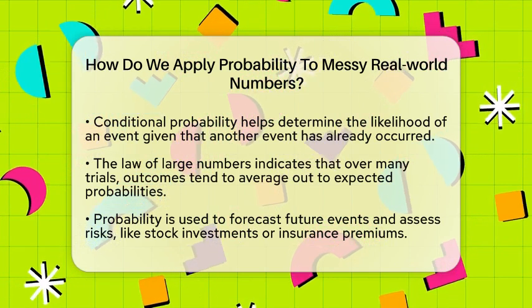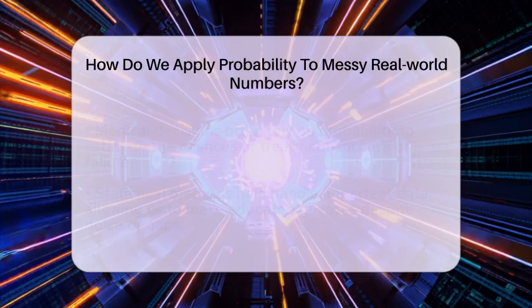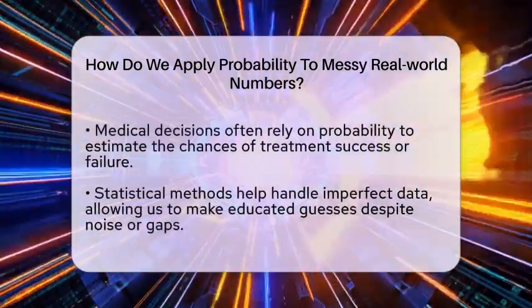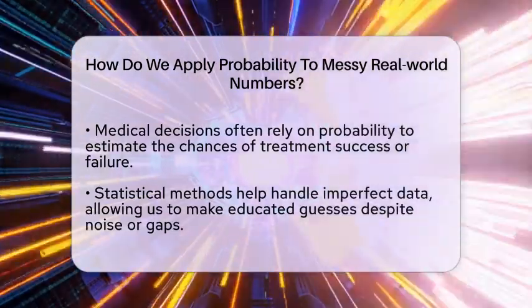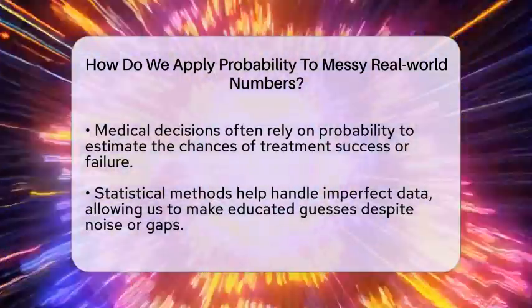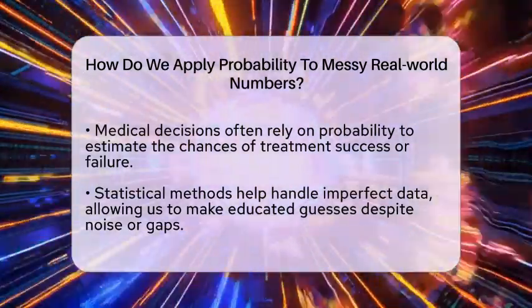The law of large numbers shows us that over many trials, outcomes tend to settle around an average. If a basketball player makes 50% of their free throws, we expect that over hundreds of shots, their success rate will be close to 50%, even though any single shot might be uncertain.